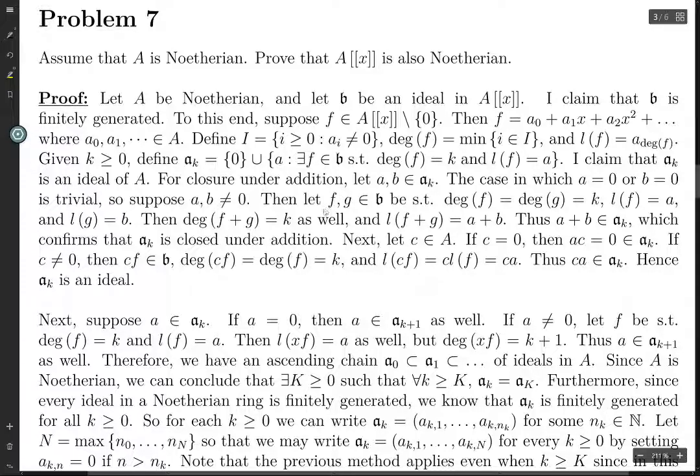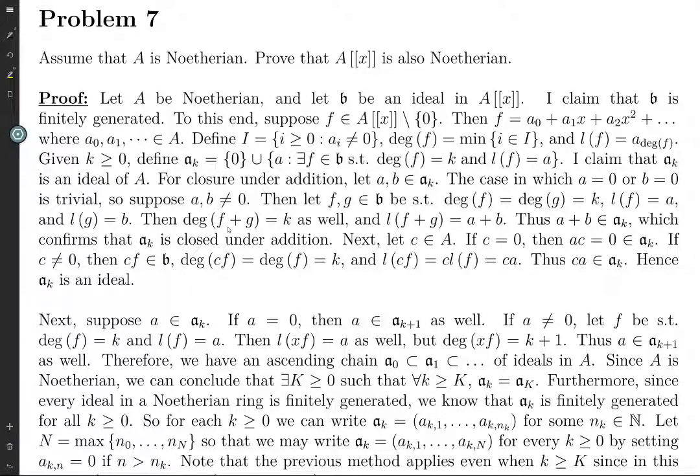We know that there exist elements f and g in B whose degrees are equal to k. Well, that's redundant, because that's what it means to be in A_k. So there are polynomials in B whose degrees are k. The leading coefficient of f is a, and the leading coefficient of g is b. The degree of the sum must also be k, because the degree of the sum can only increase.